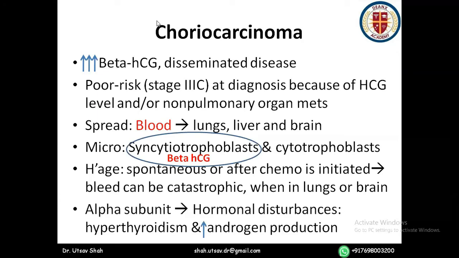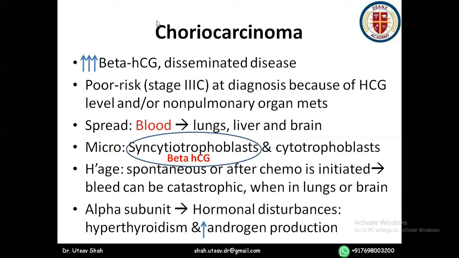So one more thing, I hope you know that HCG has two units, alpha and beta. Why do we consider beta as a marker of this tumor? Because the alpha subunit is similar to LH and TSH.